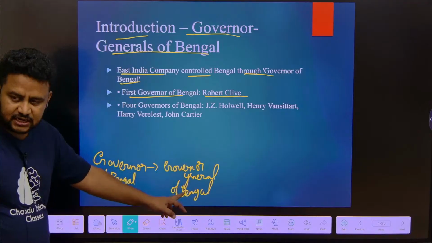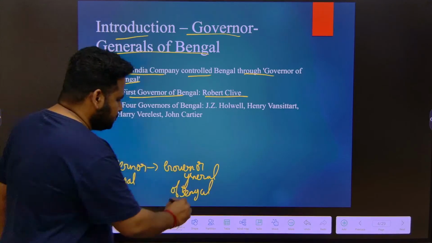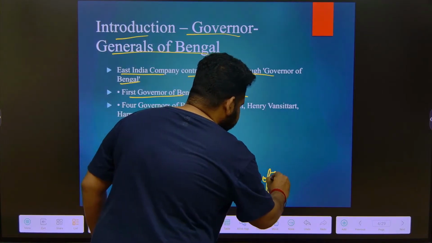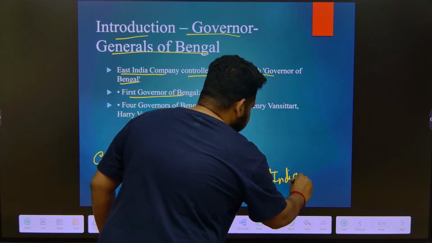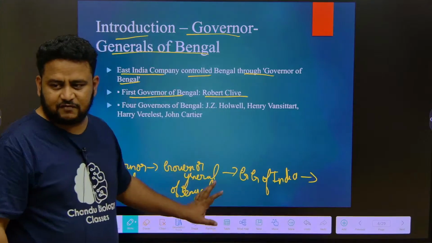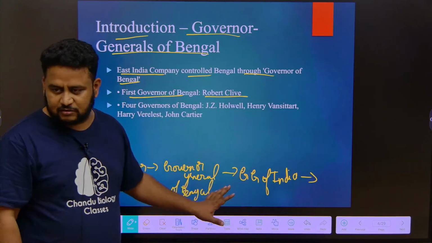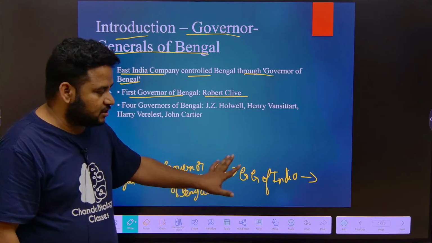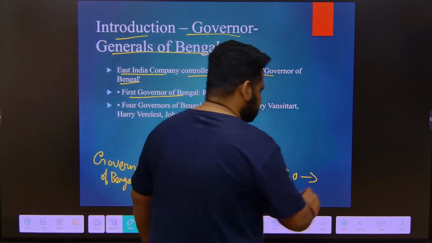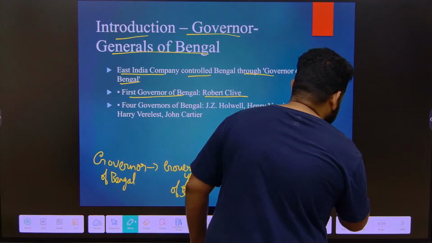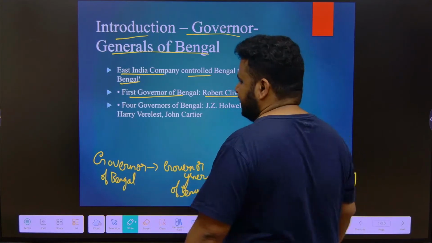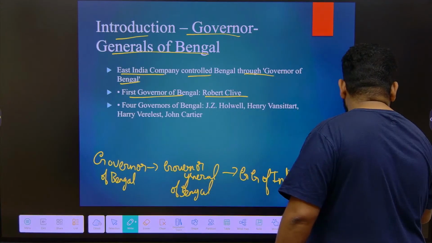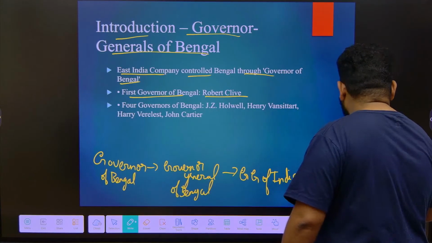Later this Governor General of Bengal itself was changed to Governor General of India. This post of Governor General of Bengal itself was changed to Governor General of India. Later we have another post, that is Viceroy of India. Later the post of Governor General of India was changed to Viceroy of India. You have to understand this.